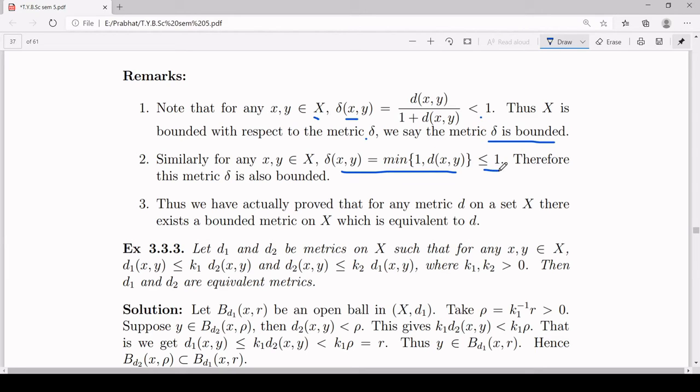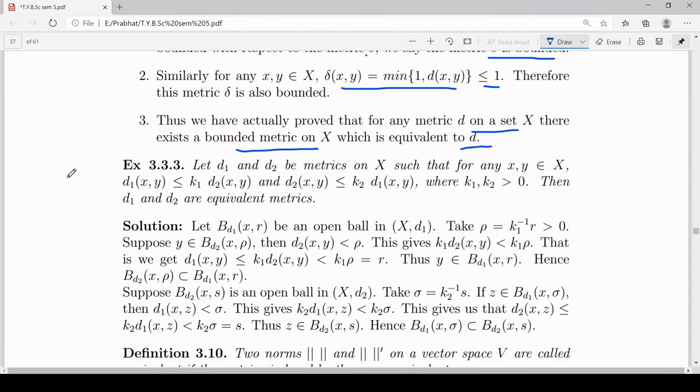Therefore, you can say this delta is also bounded. So actually what you have proved is that any metric d on a set X is equivalent to a bounded metric. That is what I have written: for any metric d on a set X, there exists a bounded metric on X which is equivalent to d. So these were a few remarks. Now let's see the next example.